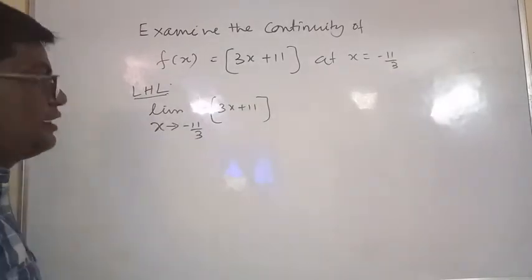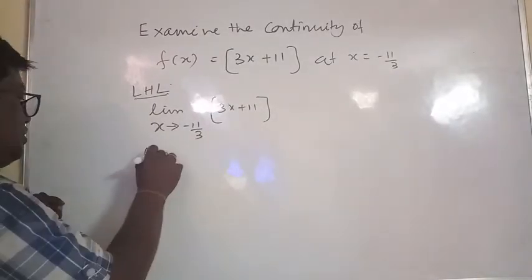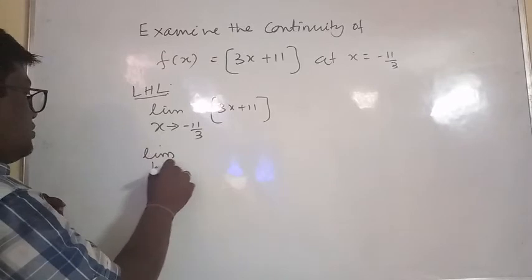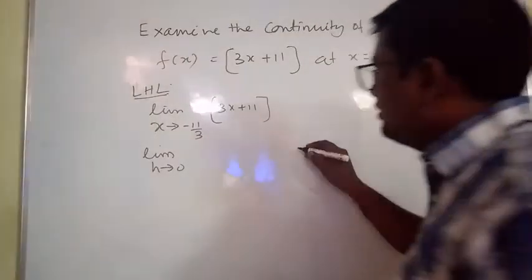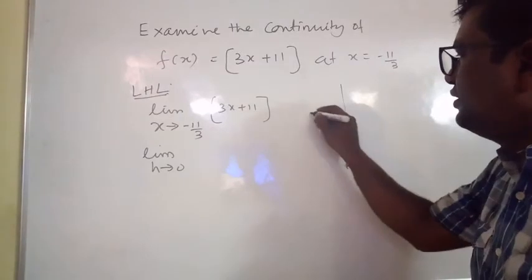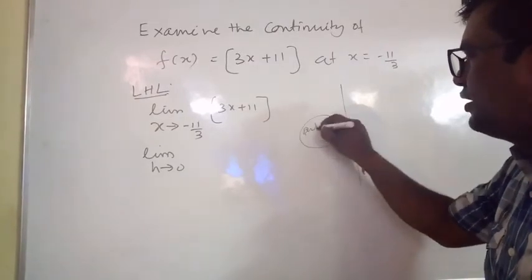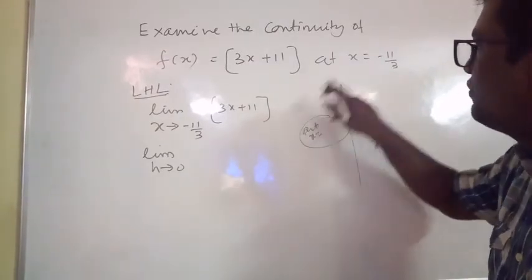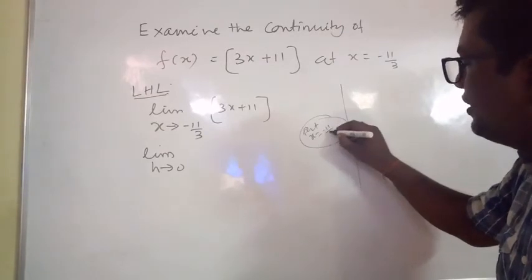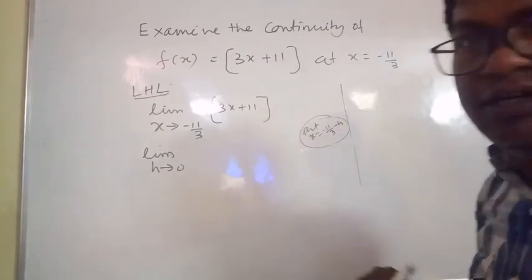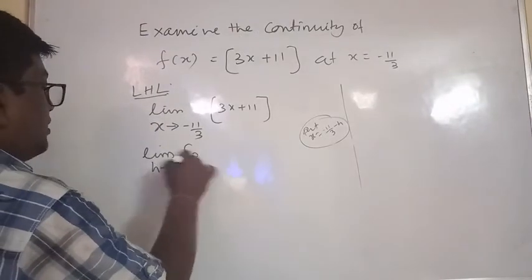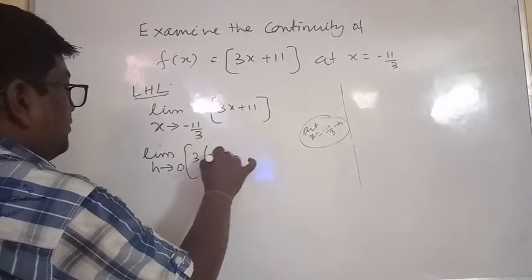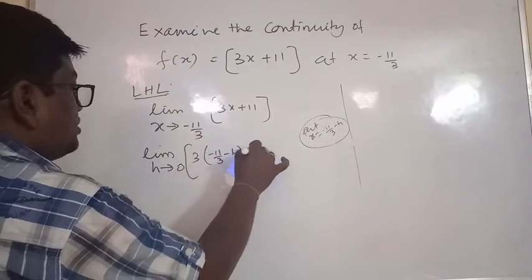Since it is a bracketed function, we have to put x equal to a minus h, with h tending to 0. What is a? Minus 11 by 3 minus h. Clear? And this is equal to bracketed 3 times minus 11 by 3 minus h, plus 11.